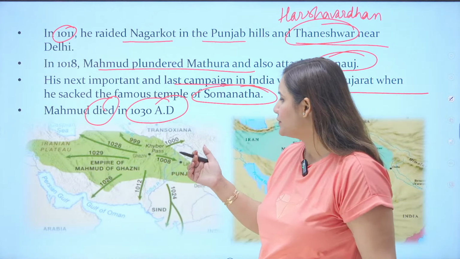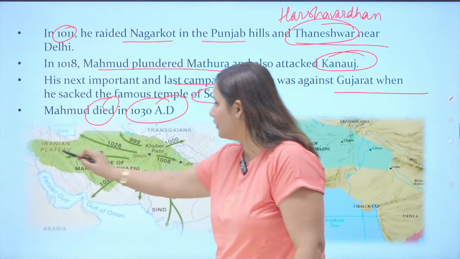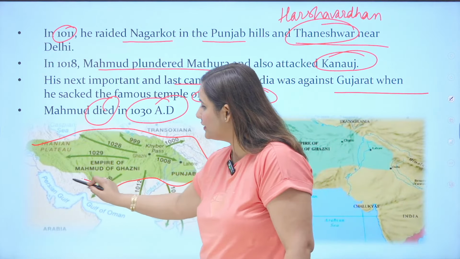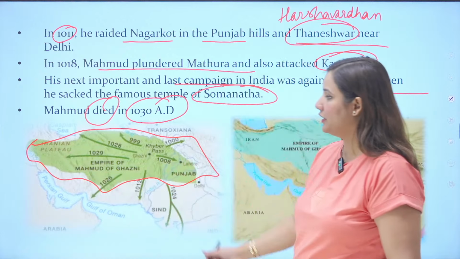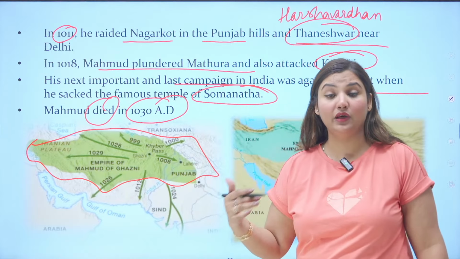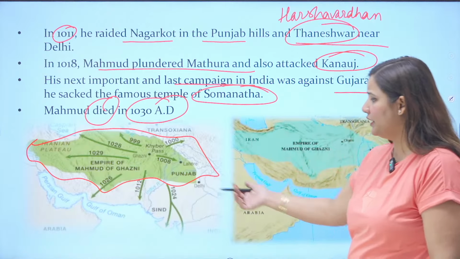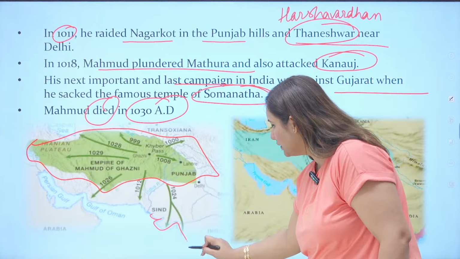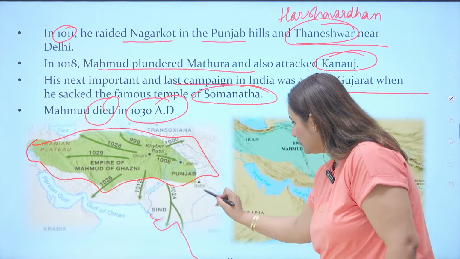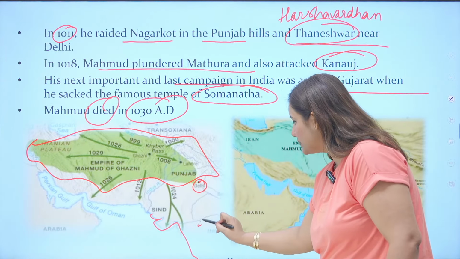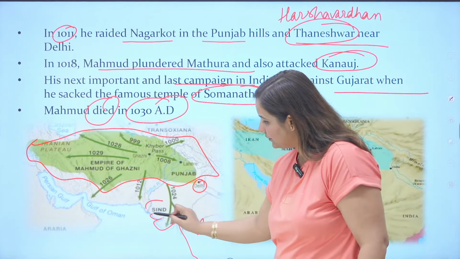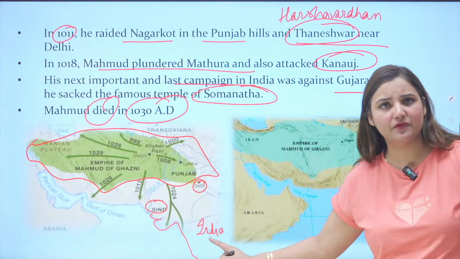Why? Because basically this is the empire of Mahmud of Ghazni. And look at this empire, look at his expansion. It is like he owned his own country. Such a big nation. Look at this map. This is Gujarat. This is your India. This is Delhi. Okay, this is India basically. Now, this is Sindh. I hope you can see the map. The map is visible to you.